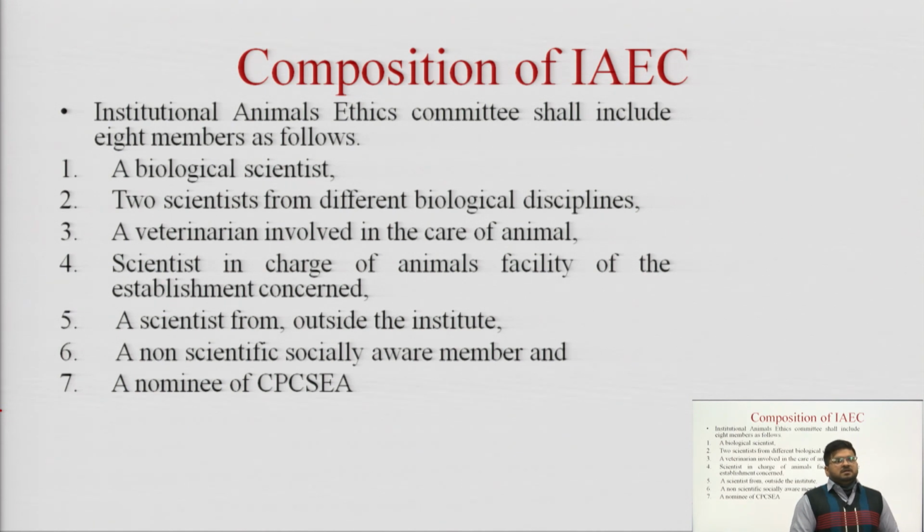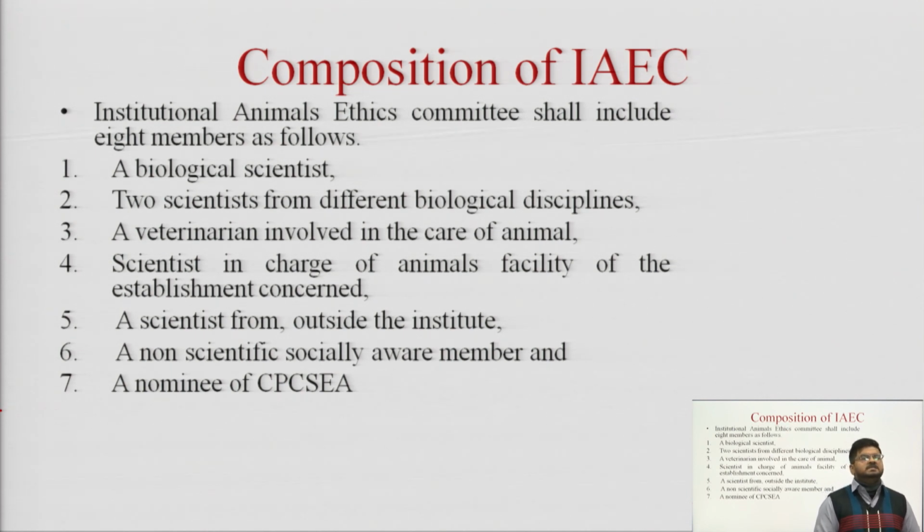Then the composition of the IAEC. The Institutional Animal Ethics Committee is a statutory body composed of members from several categories. It shall include 8 members as follows: one biological scientist, two scientists from different biological disciplines, one veterinarian involved in the care of animals, and a scientist in charge of the animal facility of the establishment concerned.